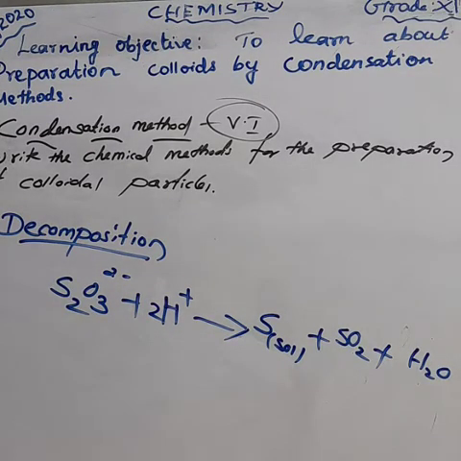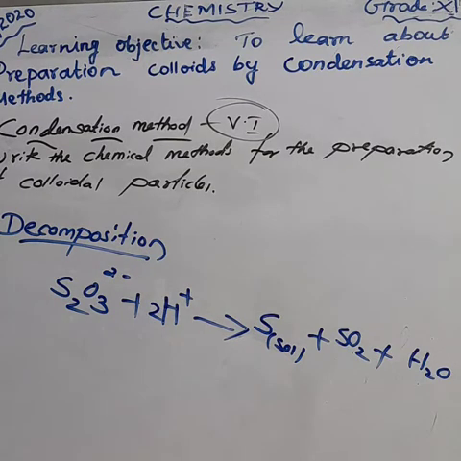Anyhow, we get sulfur salt by the decomposition of sodium thiosulfate with dilute acid, with a few drops of an acid. We get the sulfur salt, water, and also sulfur dioxide.